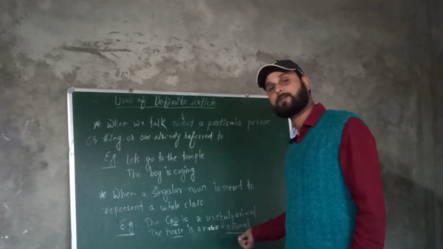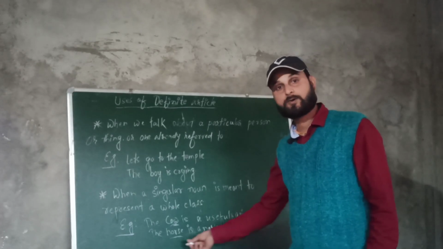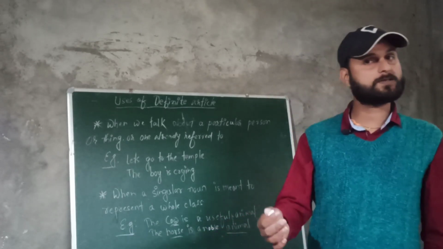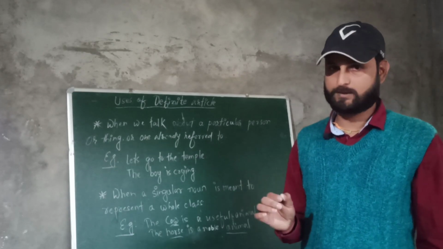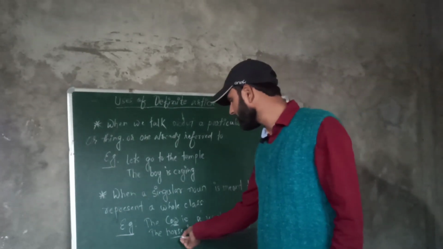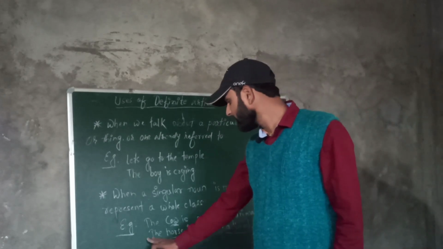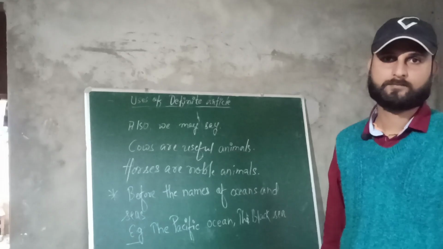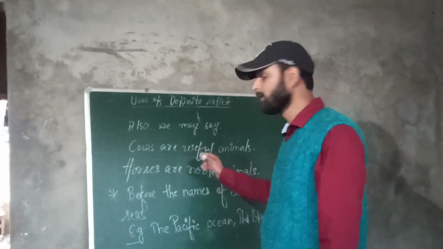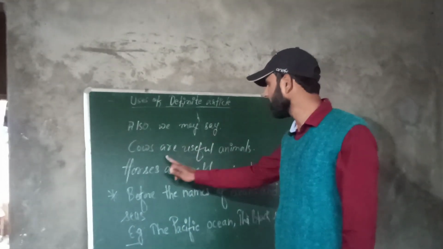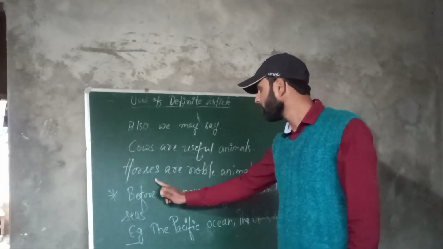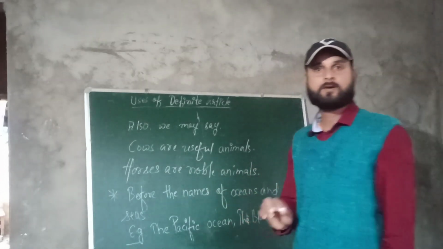Kind means its type of animal, that it is a noble animal. For example, all the horses are noble animals, not just a particular horse. So here the singular noun horse is representing its class. Here we have to say the horse is a noble animal. Also we may say cows are useful animals, horses are noble animals.